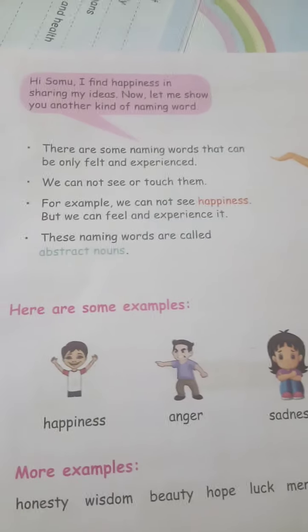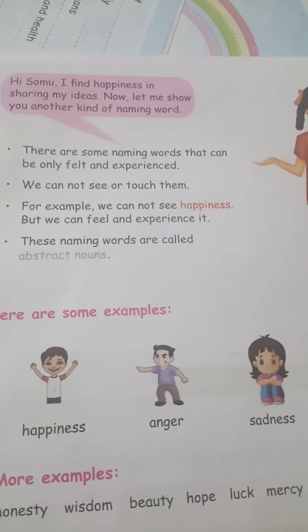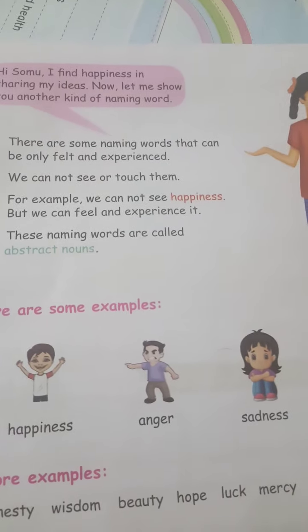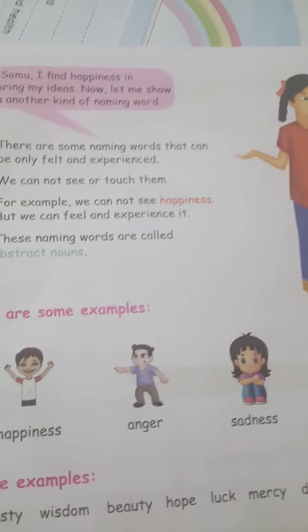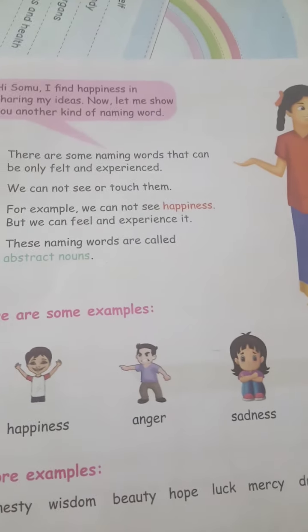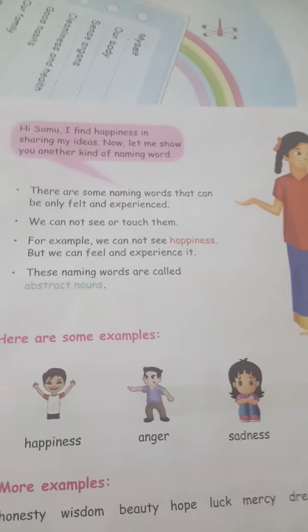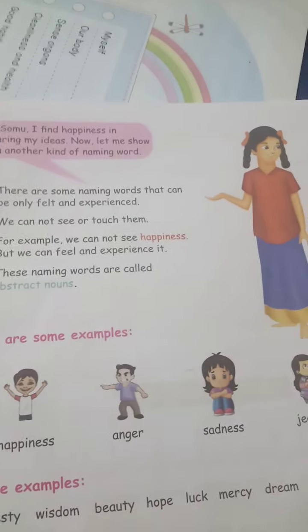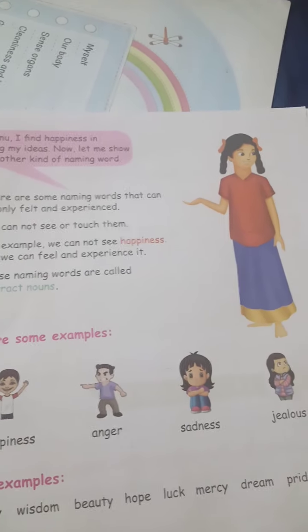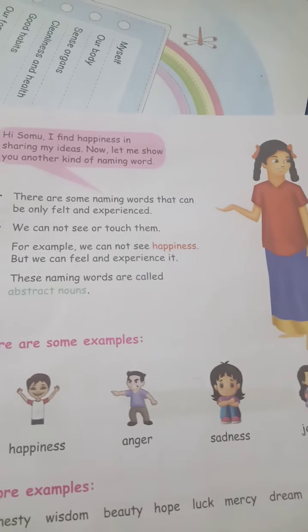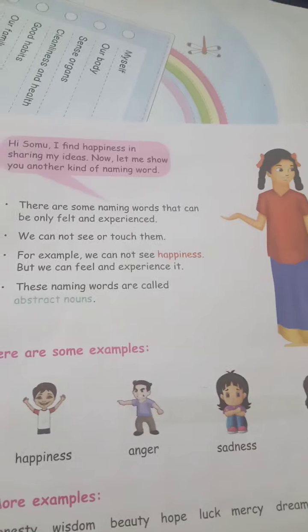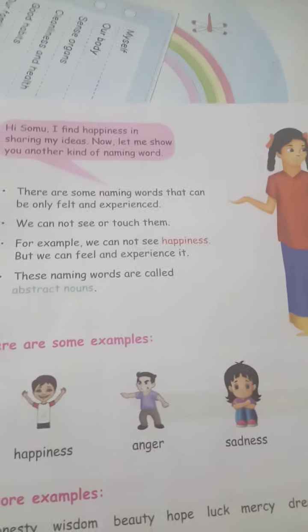Abstract nouns are the nouns we use to express our emotions and feelings. What are the emotions and feelings you have? Happiness, sadness, anger, jealousy. We cannot see them, but we can only experience and feel them.